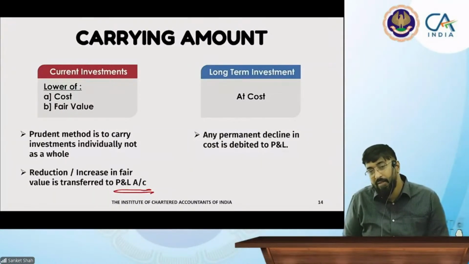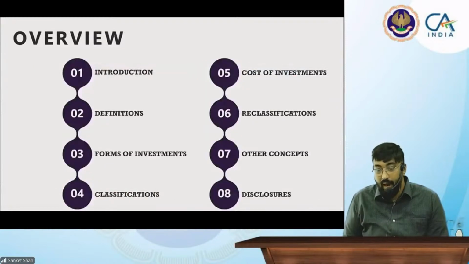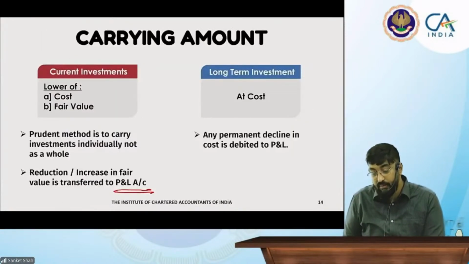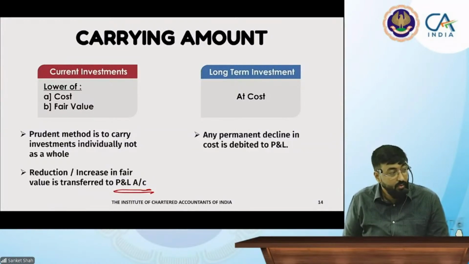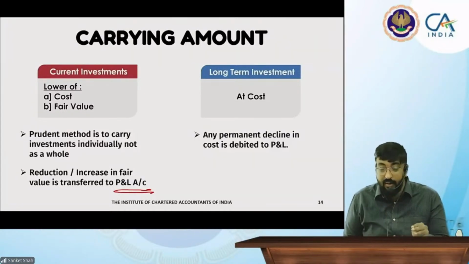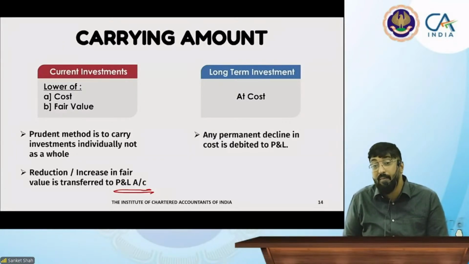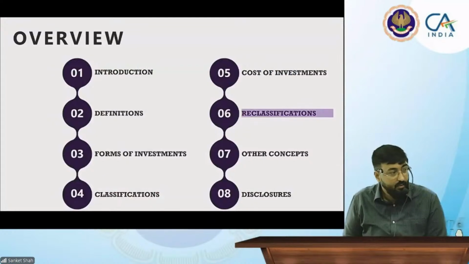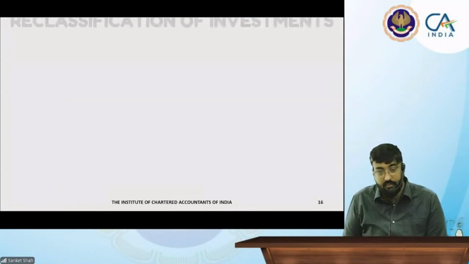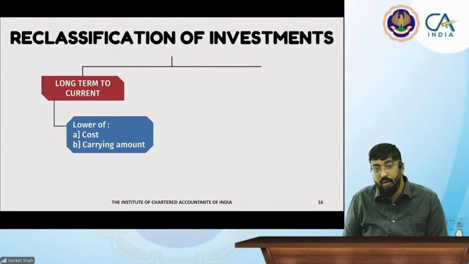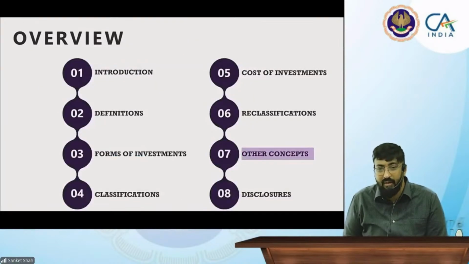Now permanent decline means what? Your asset is not going to give you returns. You invested in such a share at 100 rupees, when you bought it at 100 rupees. And now permanently it is not going to increase from 30 rupees. So from 100 it comes to 30, and now it is not going to increase. So that 30 rupees is called a permanent reduction. Reclassification, that is long term to current. I will tell you this at the end. Okay.